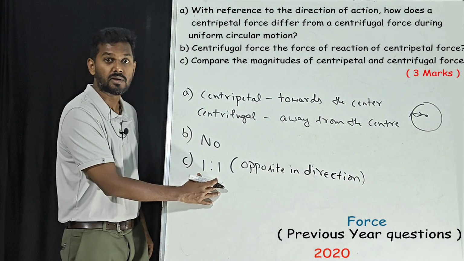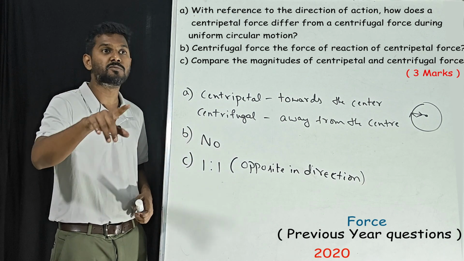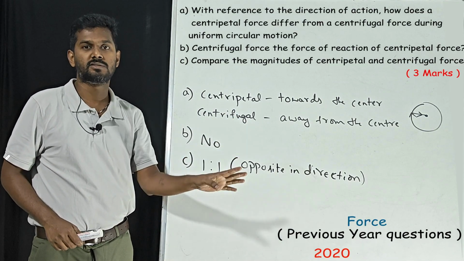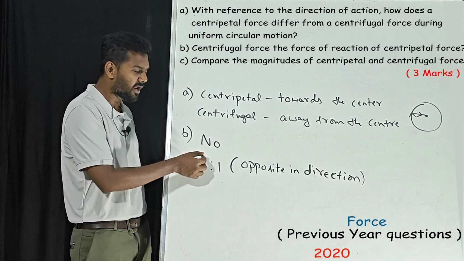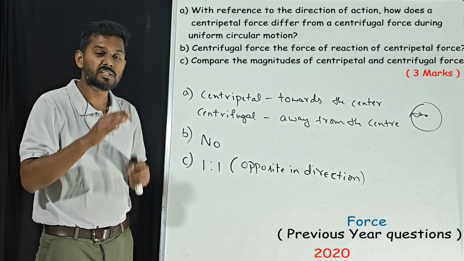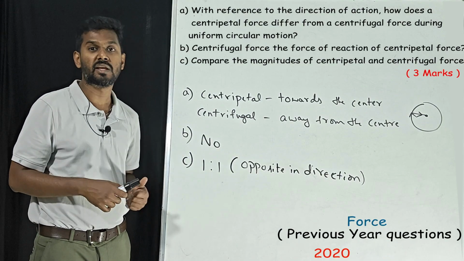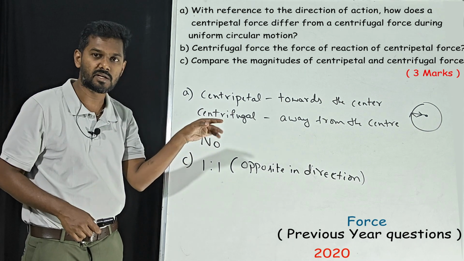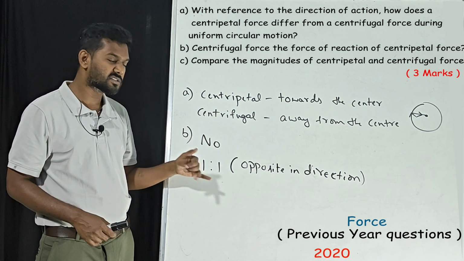Okay, the answer is this one. For other questions, if they ask you to compare the magnitude, the value is enough. But when it comes to centripetal and centrifugal force, in the bracket you have to write opposite in direction. This is very important only for this question. If they are equal and opposite, you have to write 1:1. If you write that their magnitudes are the same, that is also wrong, because they are asking you to compare. Compare means write the answer in ratio form. They are equal and opposite: towards the center, away from the center. They are opposite, but they are equal. When the values are equal, the answer will be 1:1.